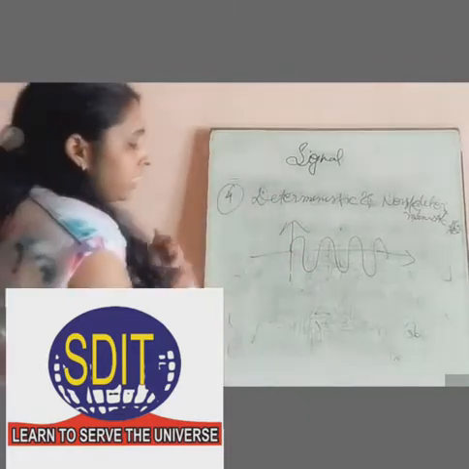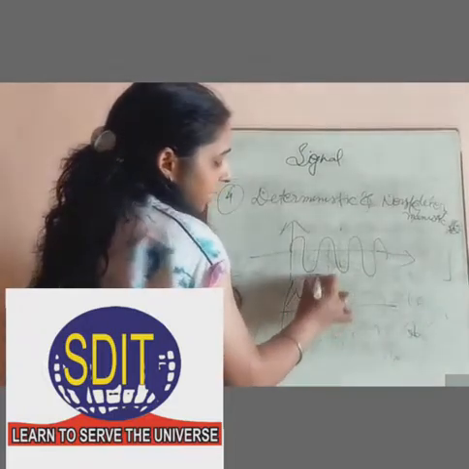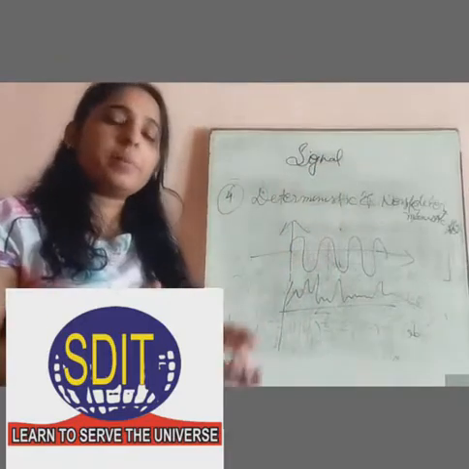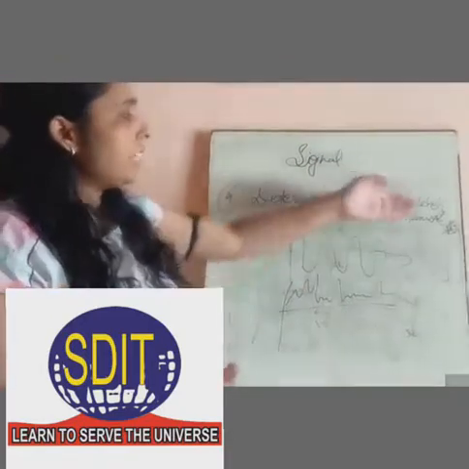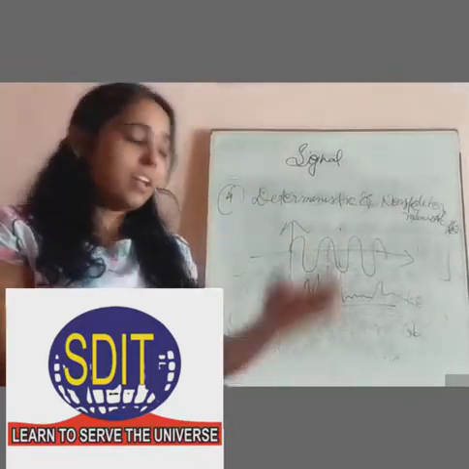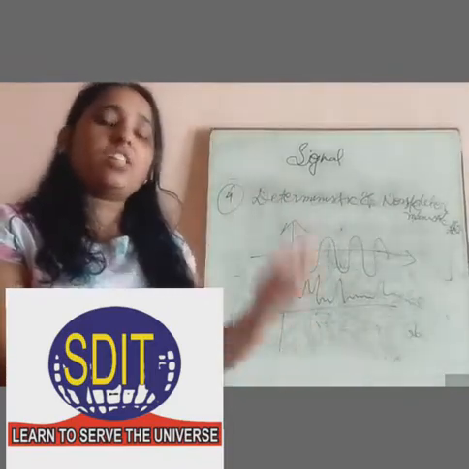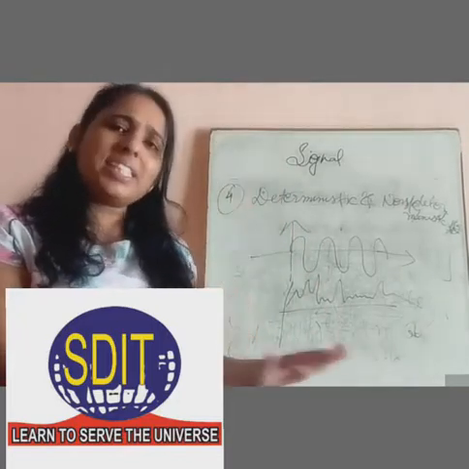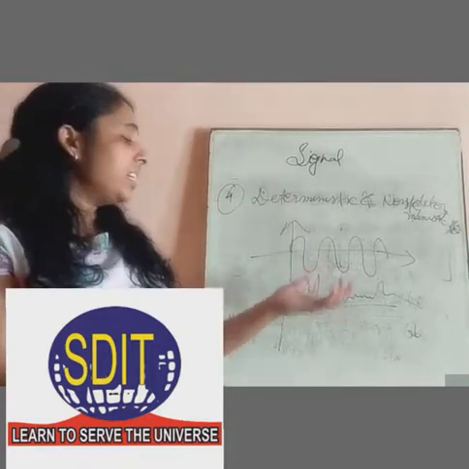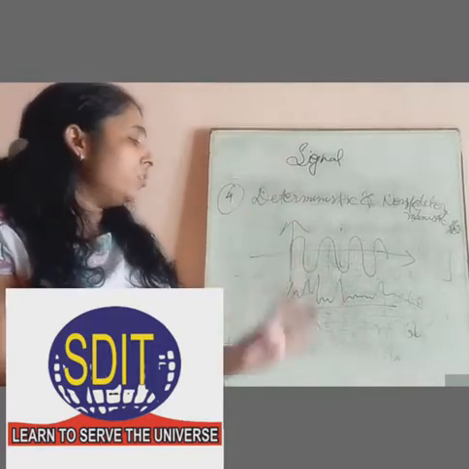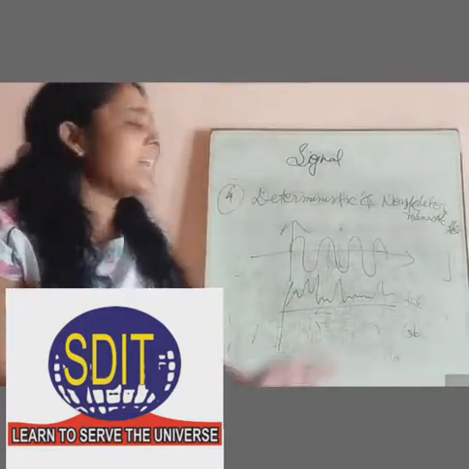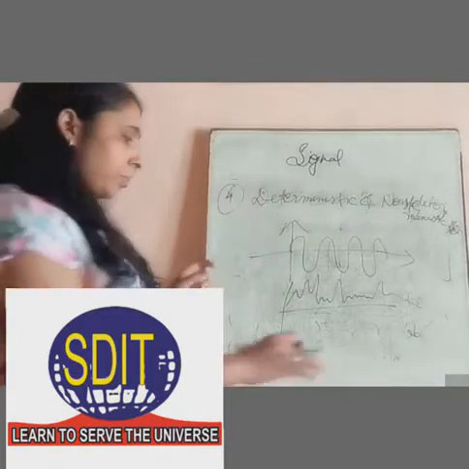And if the signal is random in nature, just like that, so we can't recognize the future, past and present value of the signal, so that is known as non-deterministic signal. So basically in simple words, we can say that when we predict the future, past and present value of any signal it is known as deterministic signal, and when the signal is in random nature and we can't recognize the future, past and present value of the signal, then it is represented as non-deterministic signal.